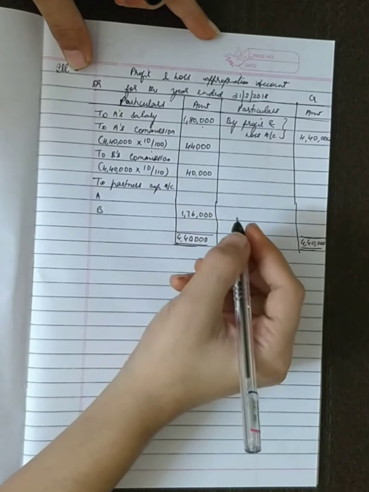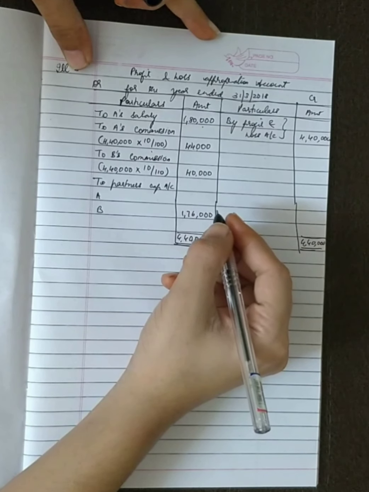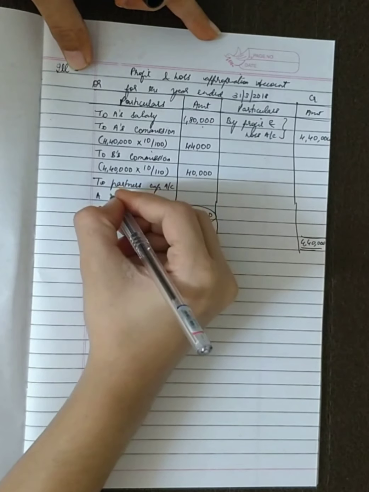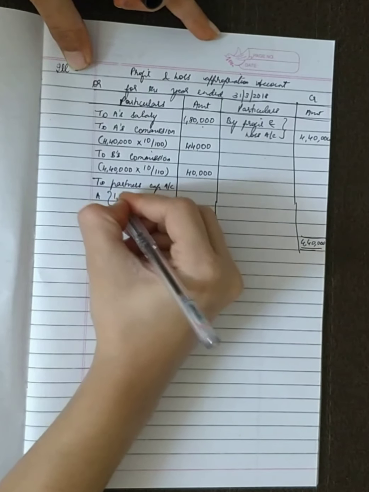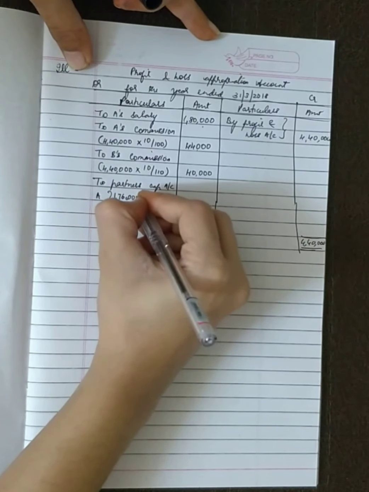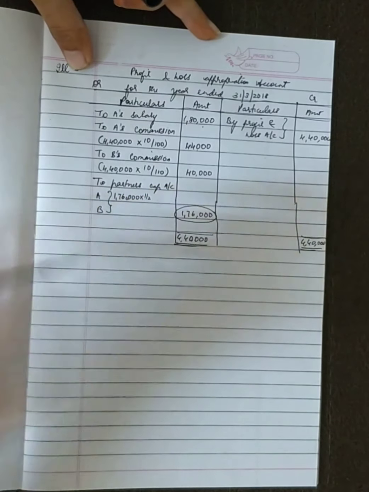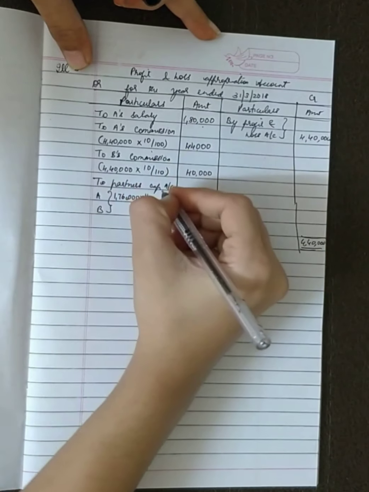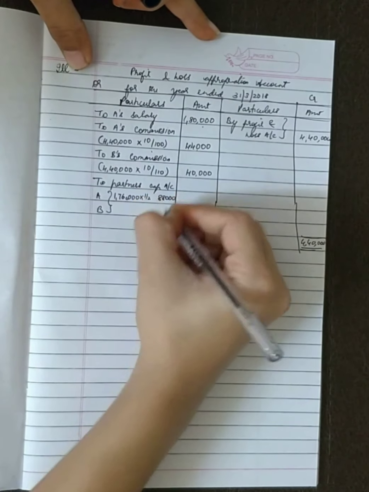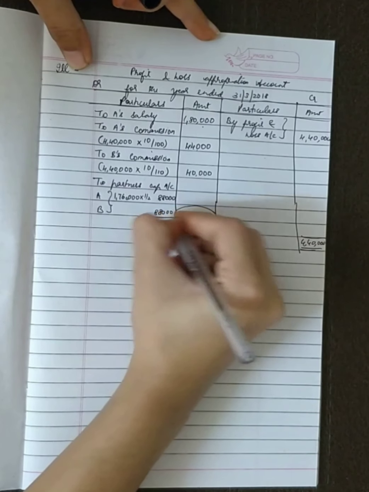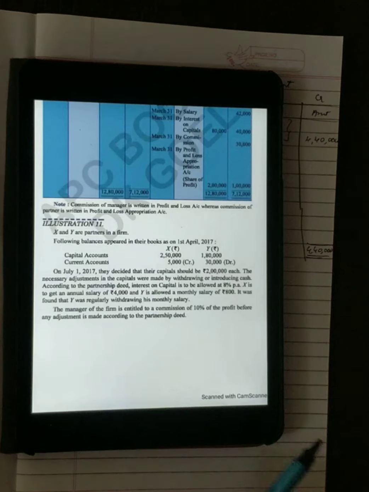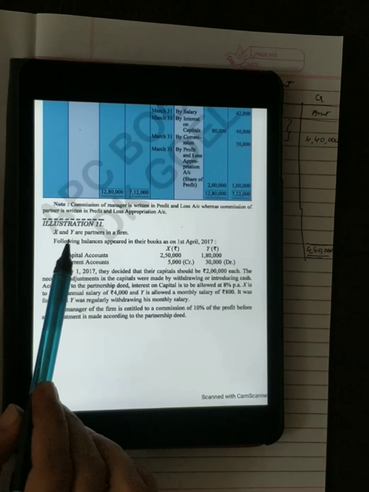Have they given us the profit sharing ratio? No. So this amount will be divided equally among A and B. That is 1,76,000 into 1 by 2. 88,000. 88,000. So clear? So let's go on to illustration 11.